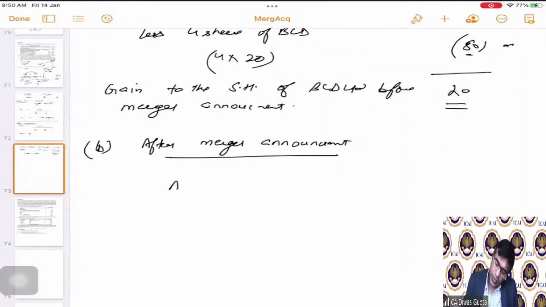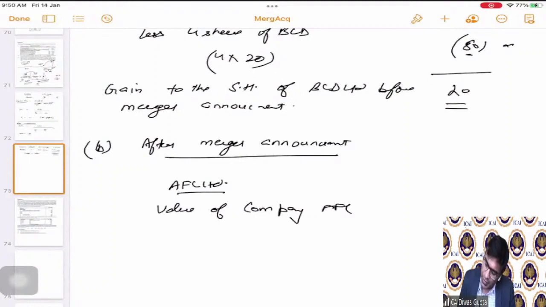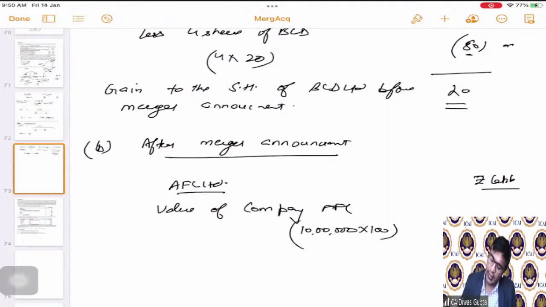So now coming to AFC Limited, what is the value of the company? AFC is how much? 10 lakh shares into 100 rupees price. Correct? So I'm putting numbers in rupees and lakhs. It becomes 1000.